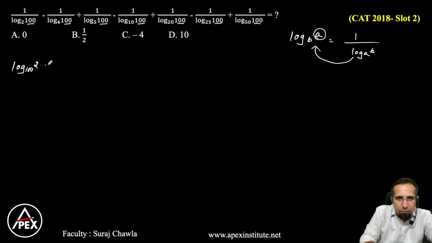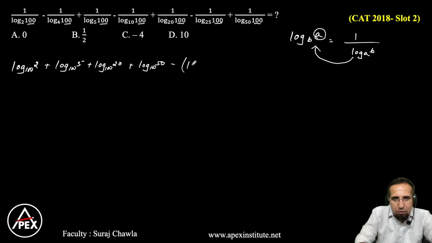Let me write all the plus terms together, plus log 5 base 100 plus log 20 base 100 plus log 50 base 100 minus, let me take a bracket common. Now this becomes log 4 base 100 plus this becomes log 10 base 100 plus this becomes log 25 base 100.